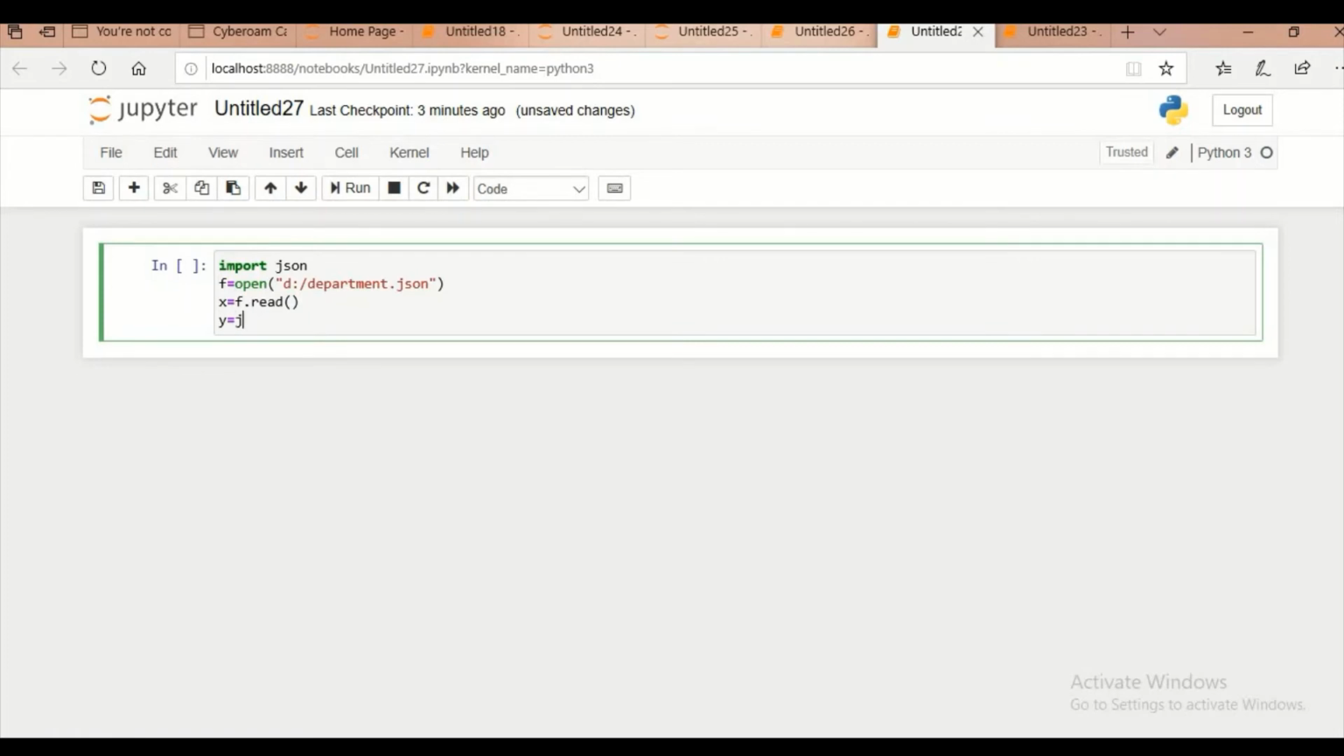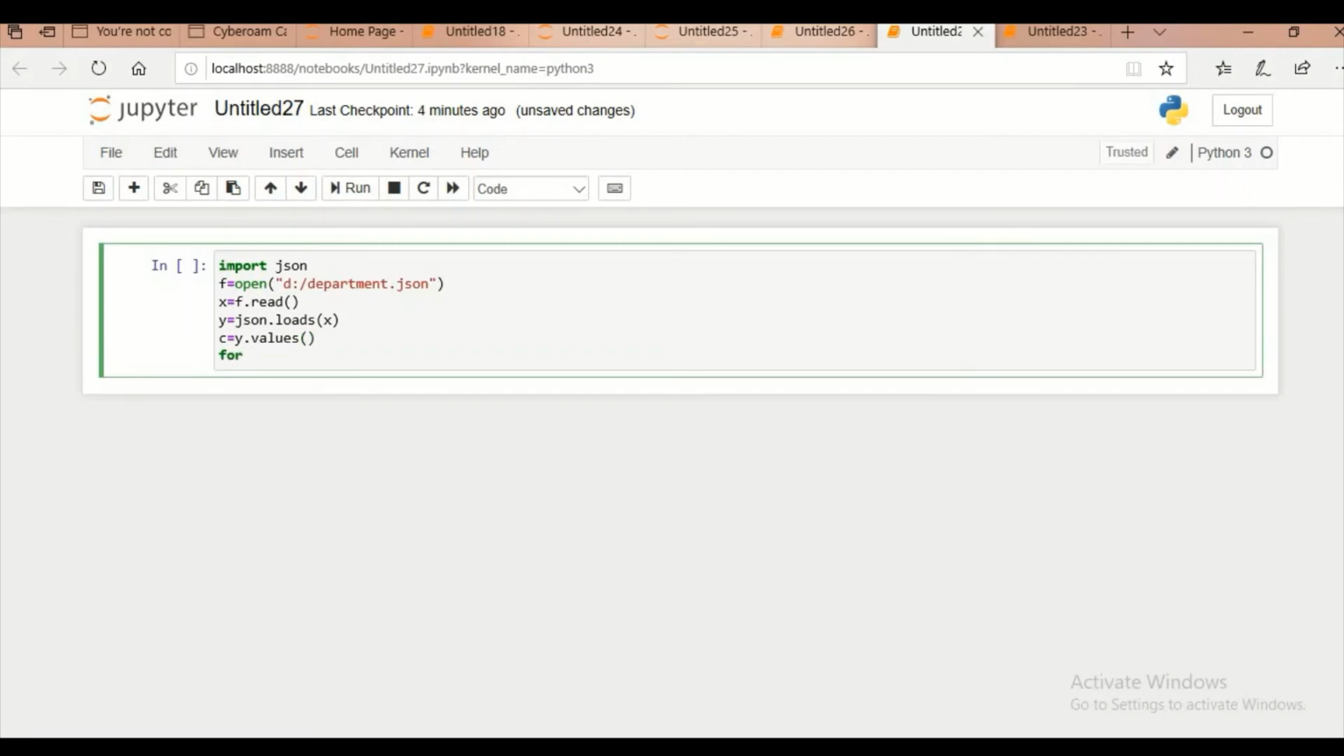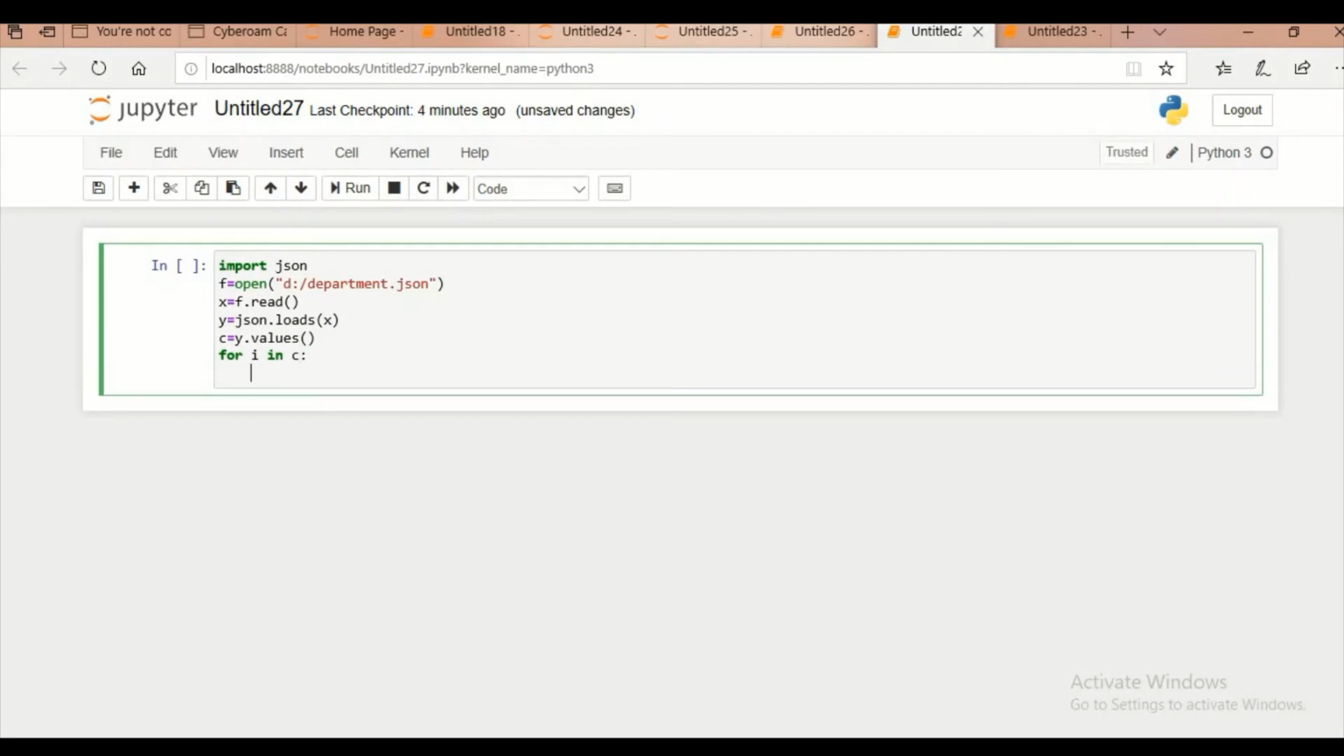y equal to json dot loads. So I'm loading the file into y. The file is x. So I'm trying to read the values from that file. So y dot values, it's a dictionary's values, for i in y. So I get multiple values. So I'm trying to print every value. Print i. So let's see what output we get.